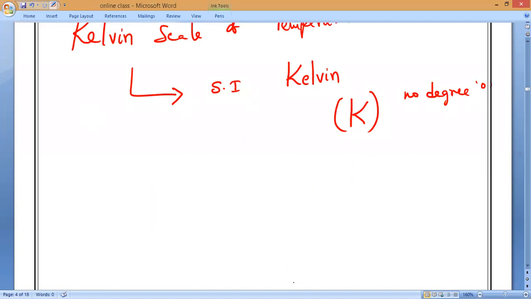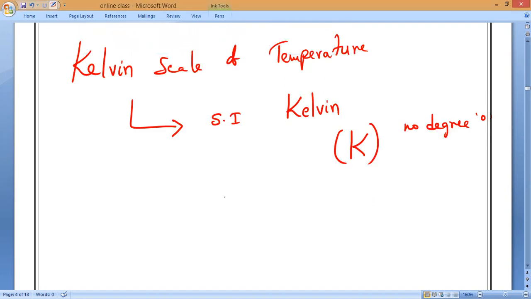Now we need to know the conversion between degree Celsius, degree Fahrenheit, and in the same way Kelvin. Yes or no, guys? Yes, sir. Because, as we know, one meter equals how many centimeters? 100 centimeters. In the same way, 1 centimeter equals how many millimeters? 10 millimeters. Understand?